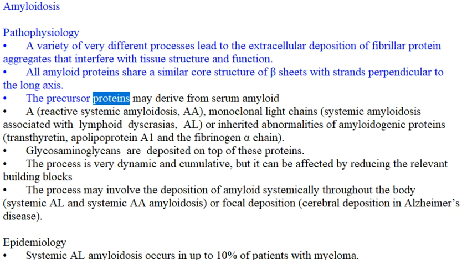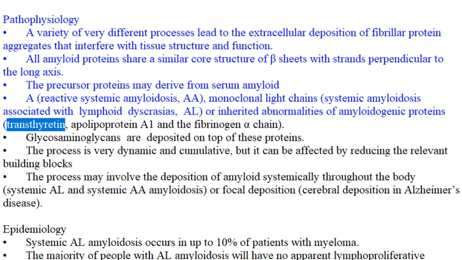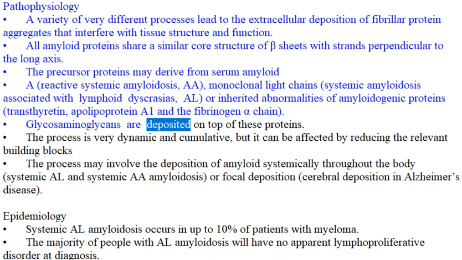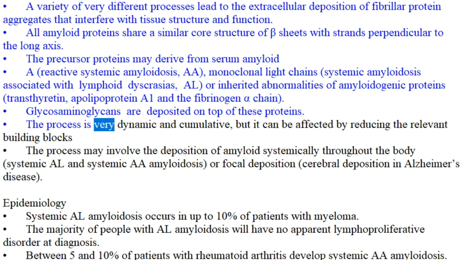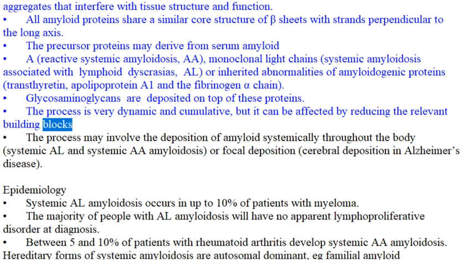The precursor proteins may derive from serum amyloid A, reactive systemic amyloidosis (AA), monoclonal light chains, systemic amyloidosis associated with lymphoid dyscrasias (AL), or inherited abnormalities of amyloidogenic proteins: transthyretin, apolipoprotein A1, and the fibrinogen alpha chain. Glycosaminoglycans are deposited on top of these proteins. The process is very dynamic and cumulative, but it can be affected by reducing the relevant building blocks.